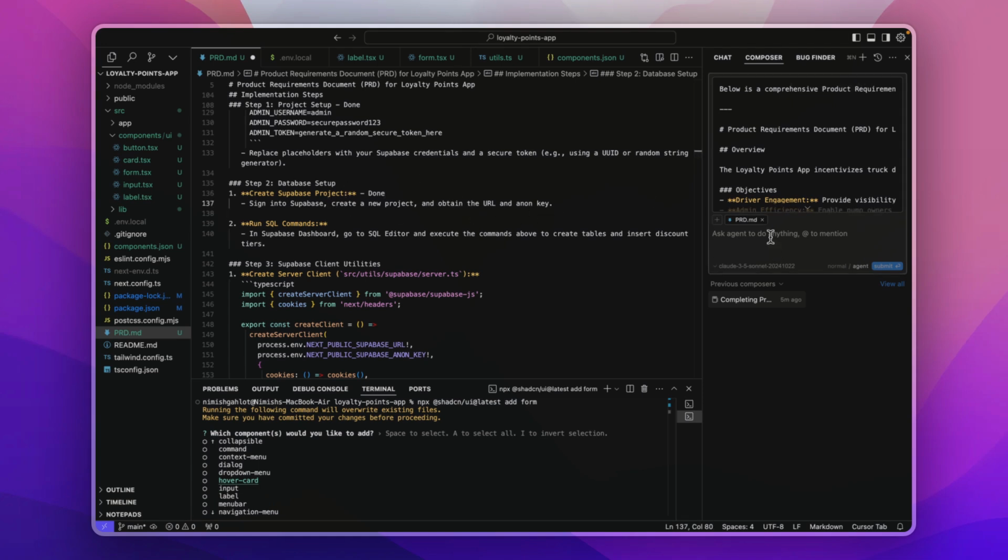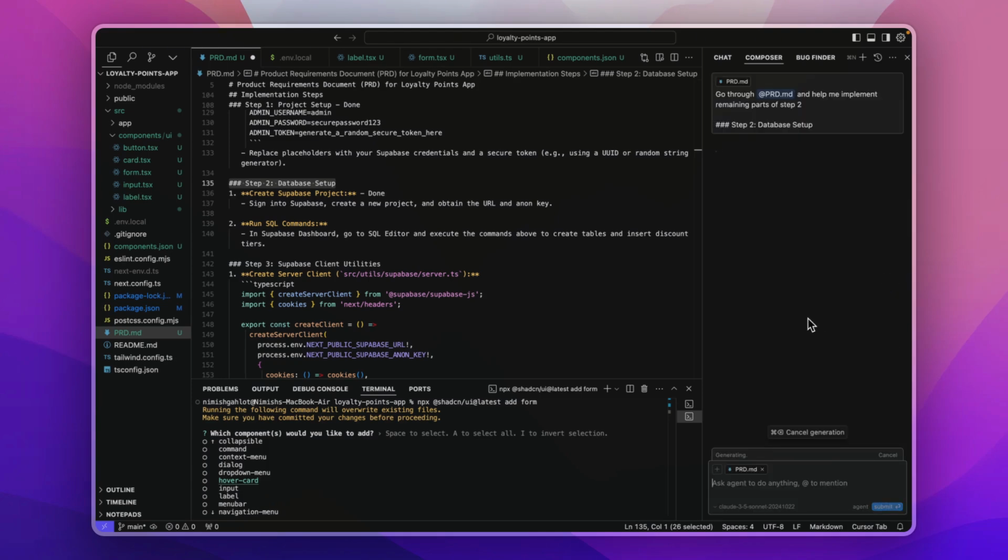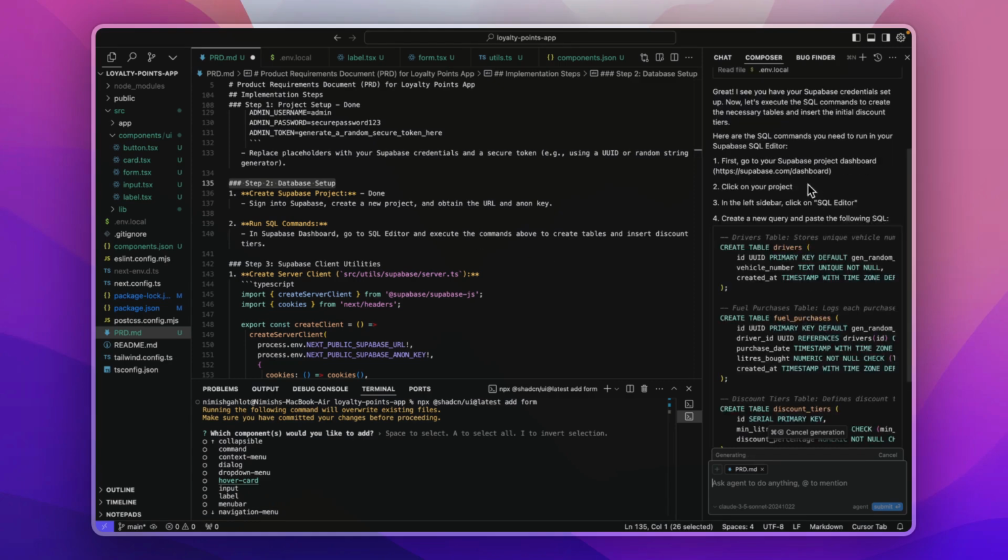I will write the same prompt as the last step. I mentioned that you have to go through the PRD and then help me implement the rest of the steps from step 2. I will just submit this here and let's wait for it to provide us the required SQL commands. So it has provided us the instructions.